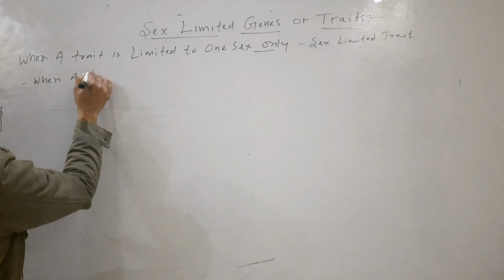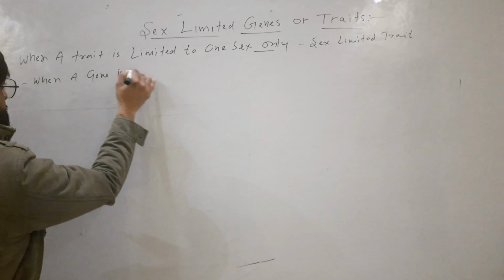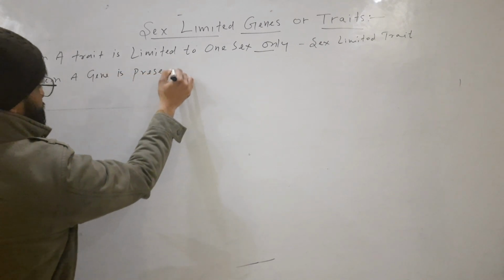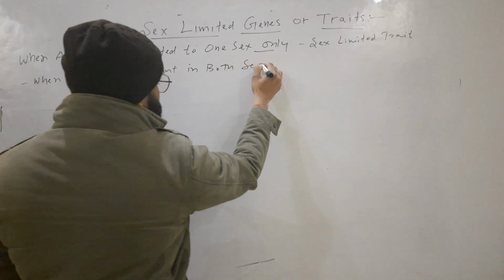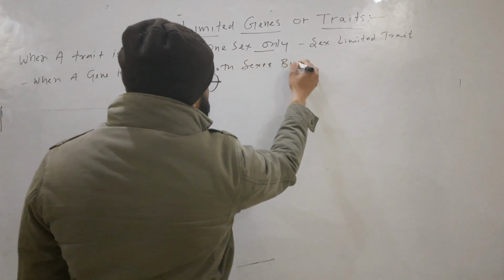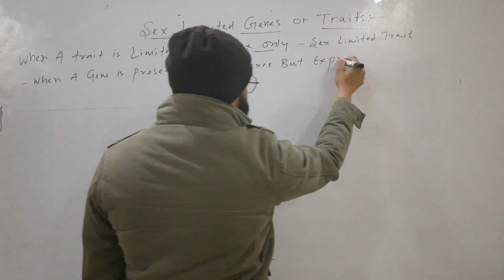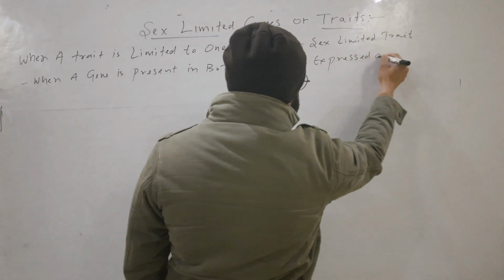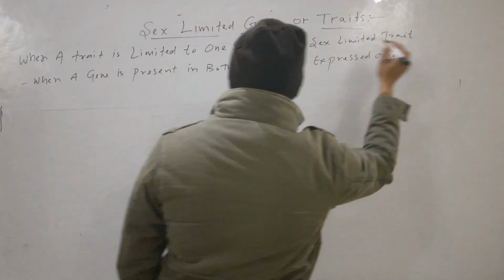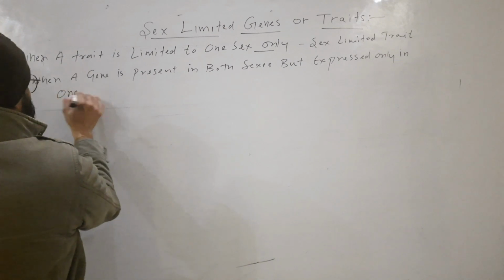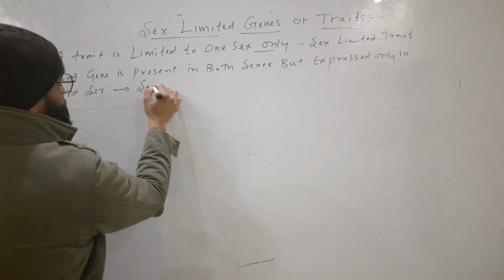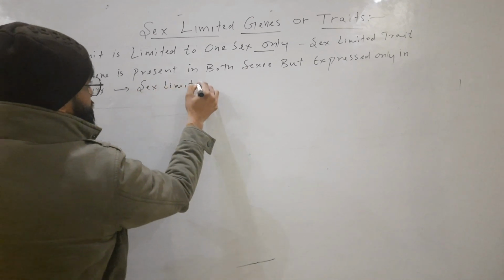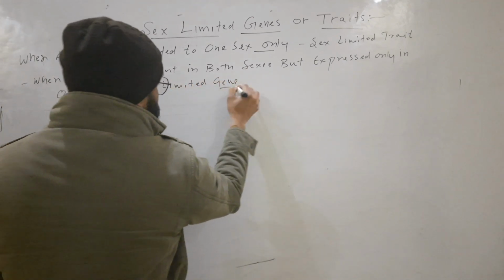When a gene is present in both sexes but expressed only in one sex, then this gene is called sex limited gene.